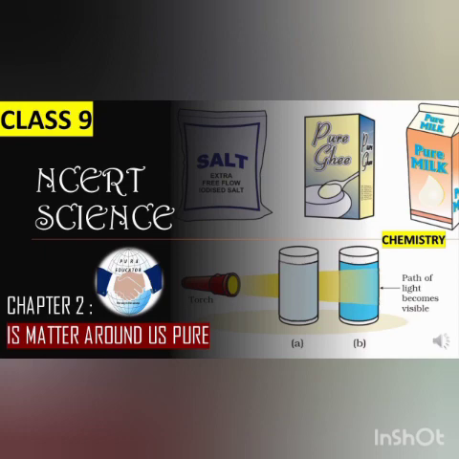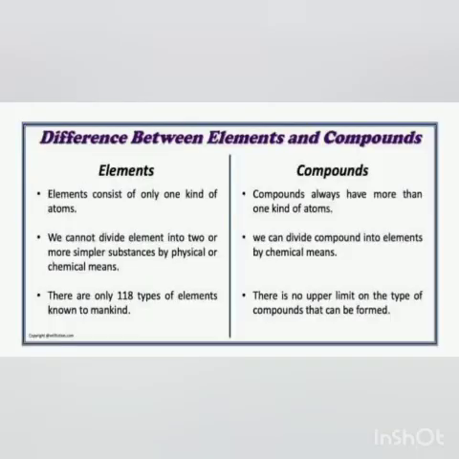Okay, so we will continue with the previous chapter. Children, in the last class I explained what is an element and what are compounds. I hope that is clear to everyone. Now, what is the difference between elements and compounds? You can see in the slide, elements consist of only one kind of atoms, and compounds always have more than one kind of atoms.